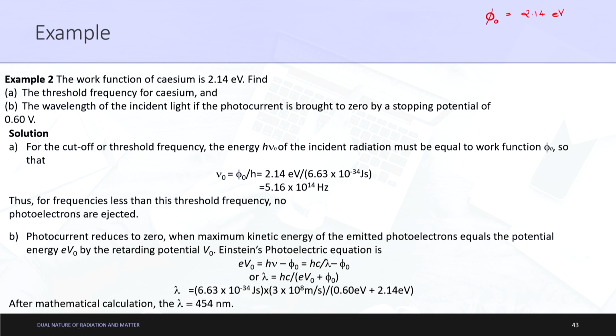Okay. So, in the previous lectures, in the previous discussion, we already heard that the frequency, that is nu naught, is nothing but equal to phi naught divided by the value of Planck's constant. So, this is the equation, everything is given to you, that is 2.14 upon the value of h, that is 6.63 into 10 to the power minus 34 joule second, right. This is in electron volts. Okay. Please remember, when you divide electron volts by this value of joule second, finally the answer will be in terms of hertz.